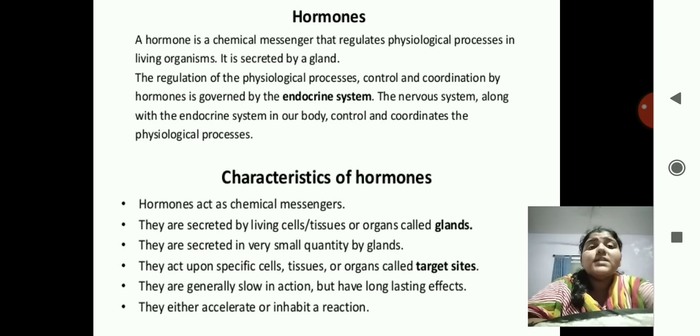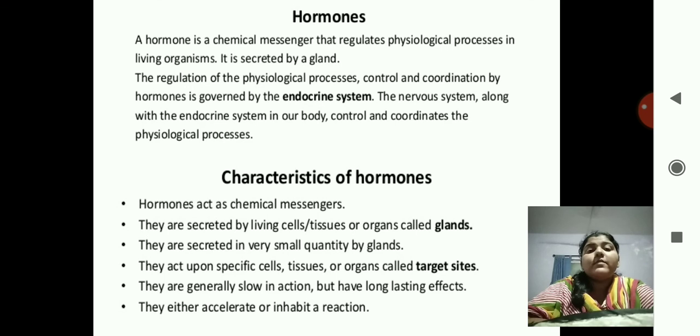Now in this there are two types of systems, the exocrine system and the endocrine system. For this lesson we are more concerned with the endocrine system, because it is the main part which controls and coordinates in our body. In the next video we can see in detail what the endocrine system is and what the exocrine system is.